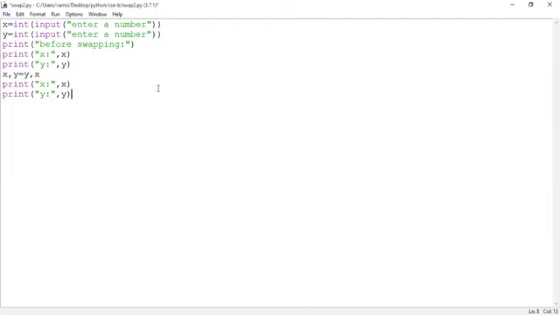Are you understanding the logic? Yes, sir. So what we are doing, we are reading two values from the end user into x and y variables respectively. After that, we are guiding the user. We are giving a message to the user stating that before swapping, what are the values of x and y. So print the content of x and content of y onto the user screen. Then after that we have written the swap logic.